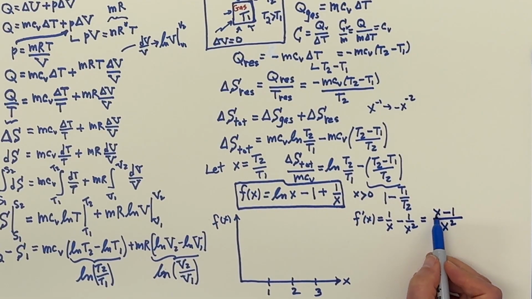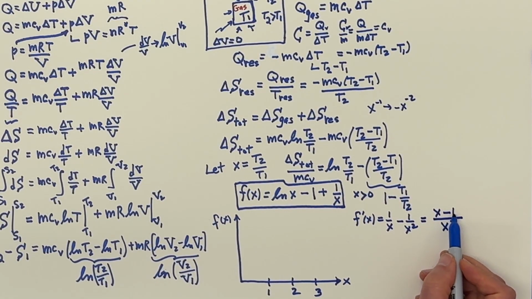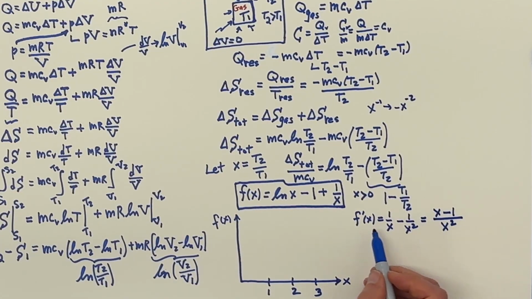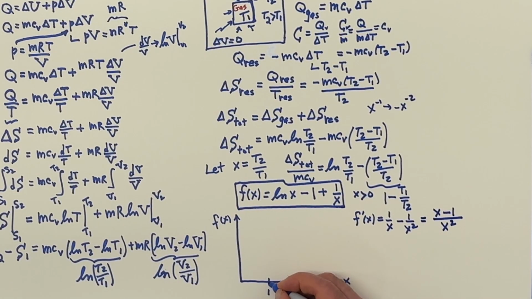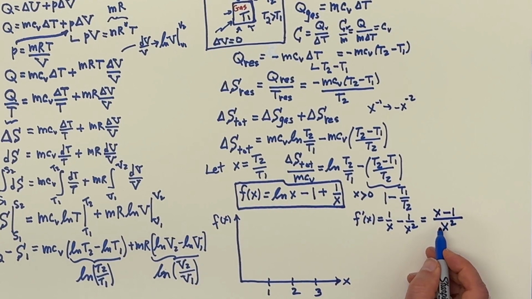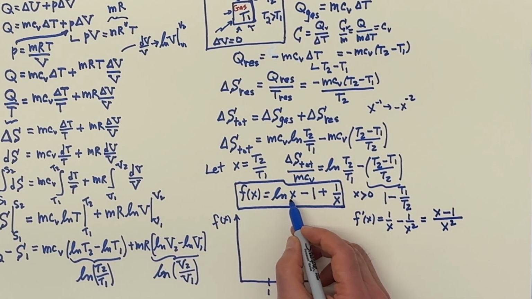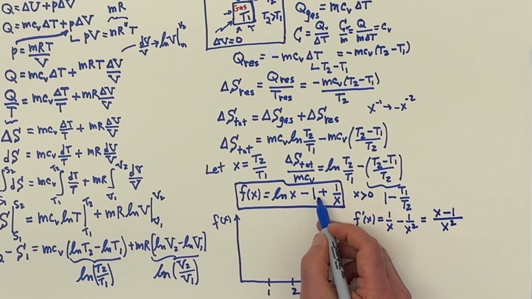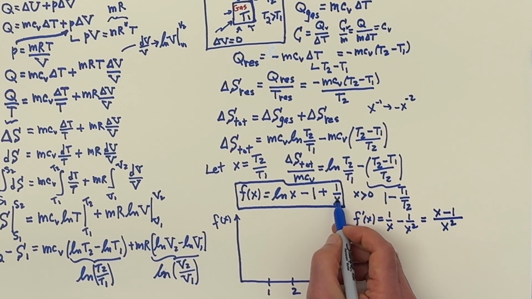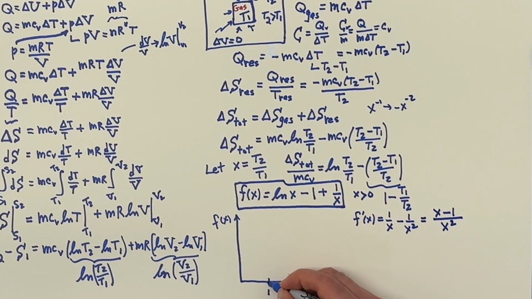Now, if x equals 1, we have no slope, and that's how we do max-min problems in calculus. So we have no slope when x equals 1. And when x equals 1, what do we have? Well, log of 1 is 0. We have minus 1 plus 1 over 1. We get 0. So here is a point.